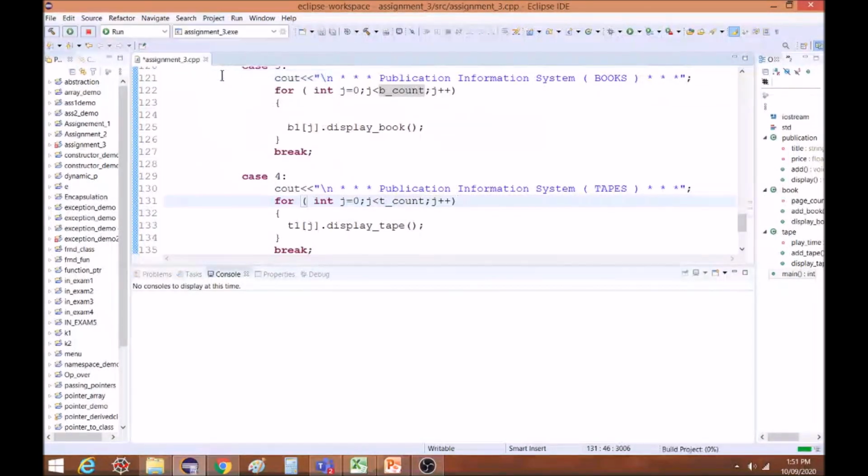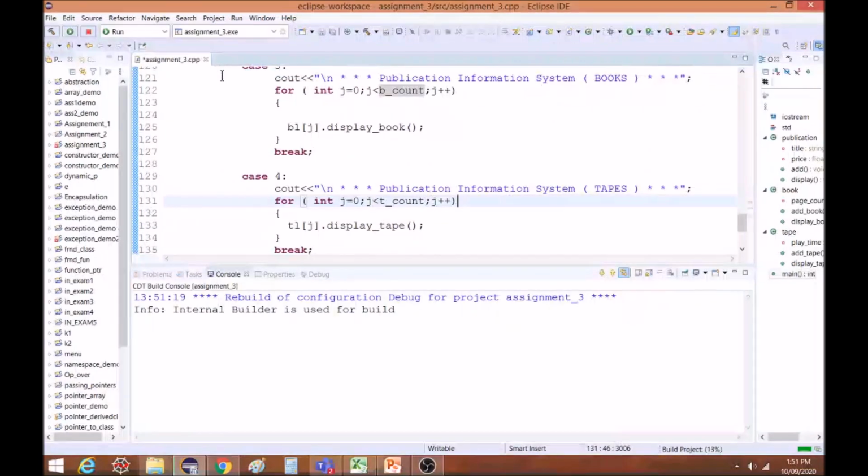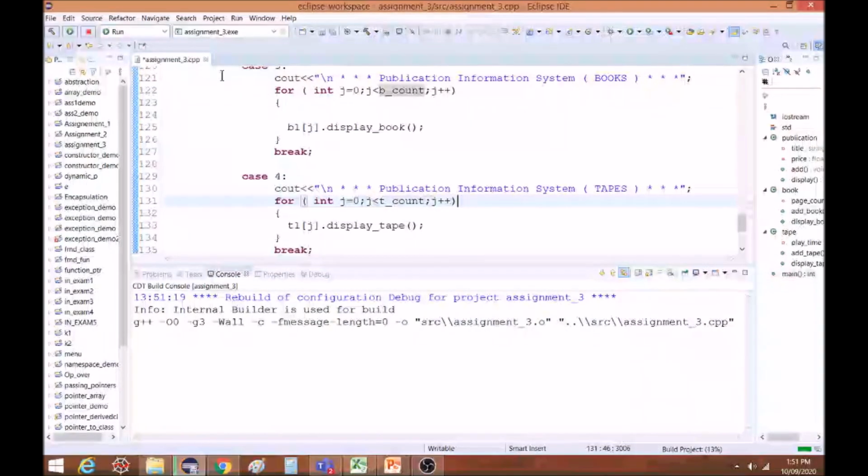So let us see how it works. Basically the publication base class we are reusing for both book records as well as tape records.